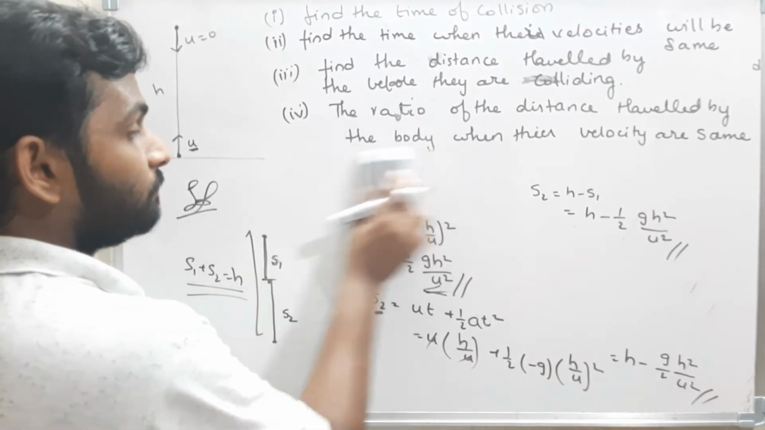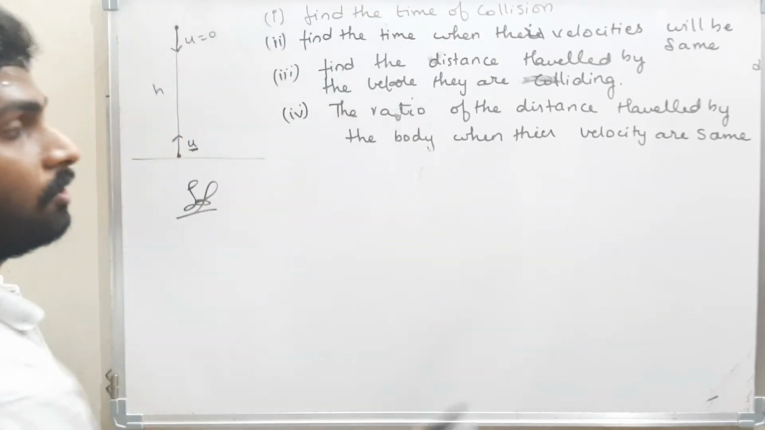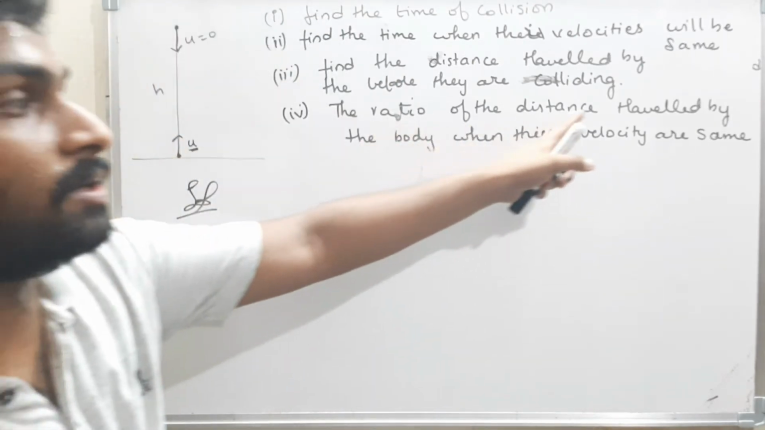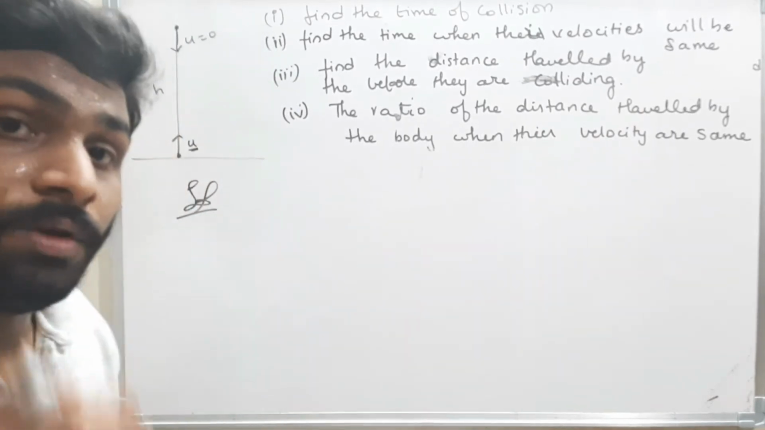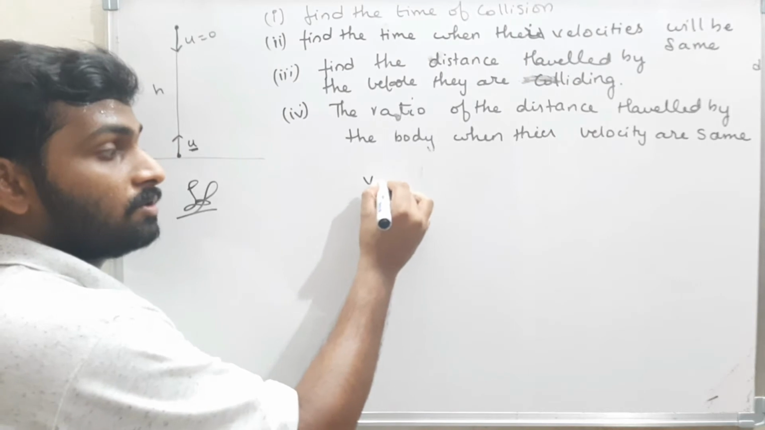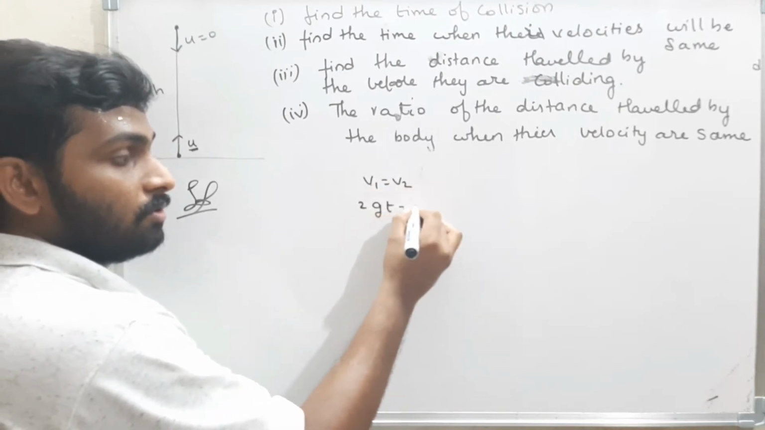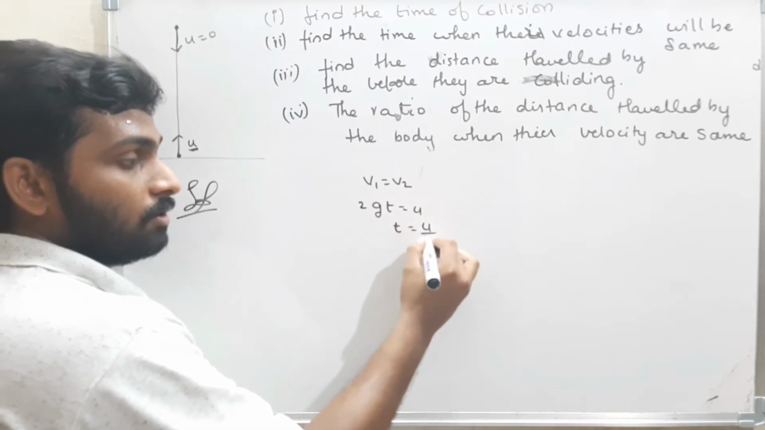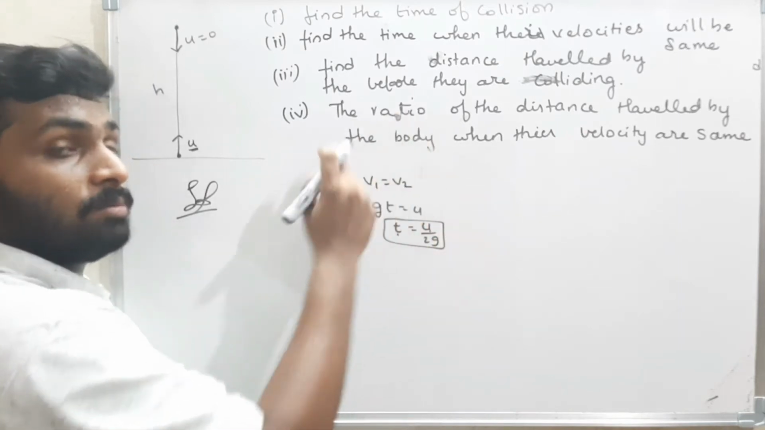What they told to find? The ratio of the distances travelled by the body when their velocities are same. At what time the velocities are same? Now we got that v1 is equal to v2. When I equate that, what is equal to? 2gt is equal to u. The time is equal to u by 2g. At this time, both the velocities of the bodies are same.